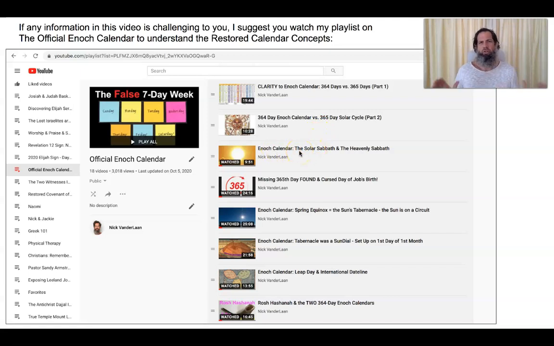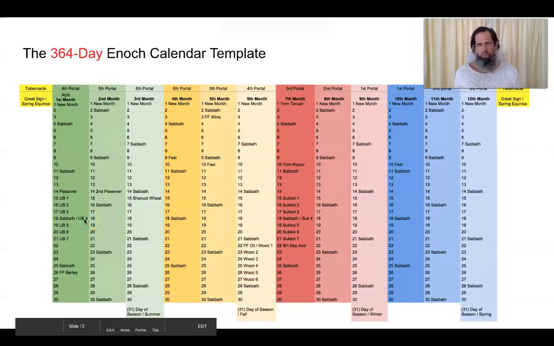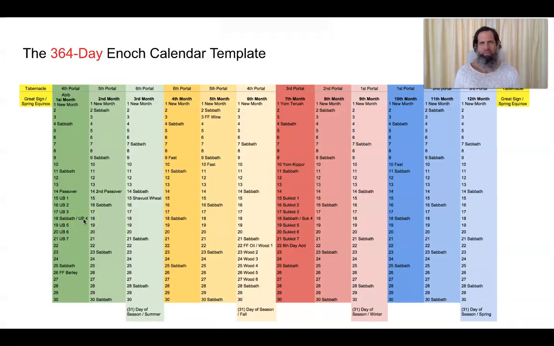But brothers and sisters, don't be proud. Don't boast. I don't boast. I'm so thankful for this understanding. But I am very saddened by the fact that I keep seeing all of these false calendars out here that don't have the understanding, and there's a lot of teachers out there who have rejected these understandings, and it's saddening. But please do your own research on this matter, and please share my work with our brothers and sisters in Messiah Yeshua.